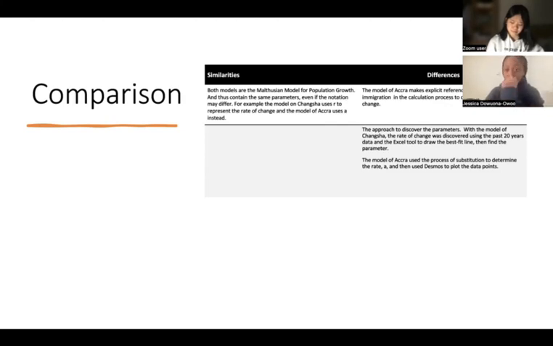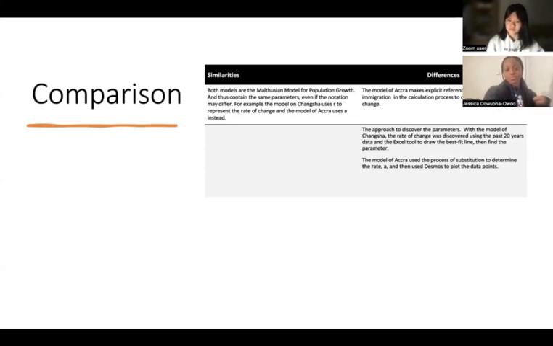When it comes to differences, the first difference was that in calculating the rate of change, the model for Accra made mention of immigration and other factors and used them in the calculation. But with Changsha, the immigration factors were merely mentioned and not shown in the calculation aspects.